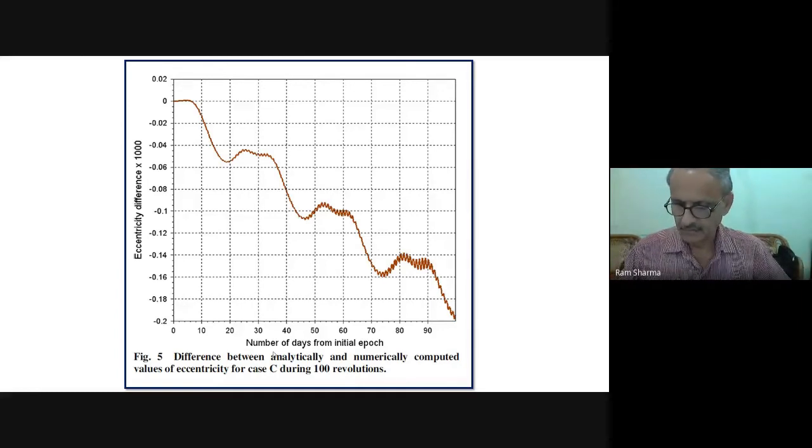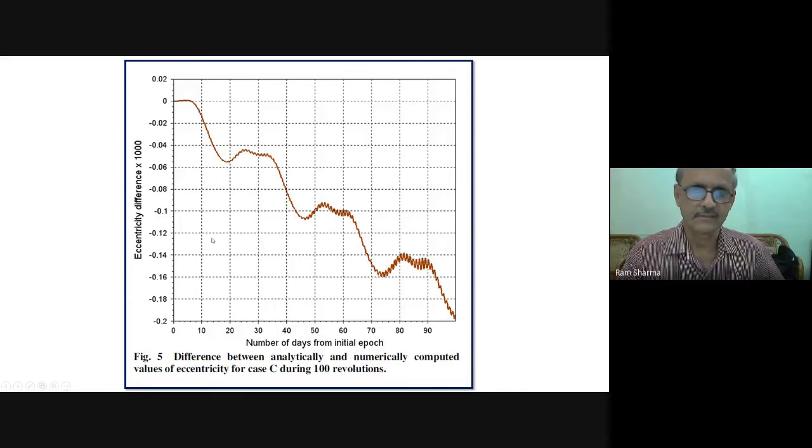When we launch geosynchronous orbits, we have to make corrections after a particular period, because they become eccentric.